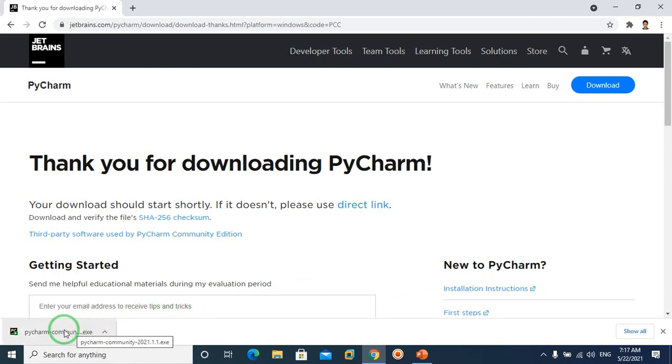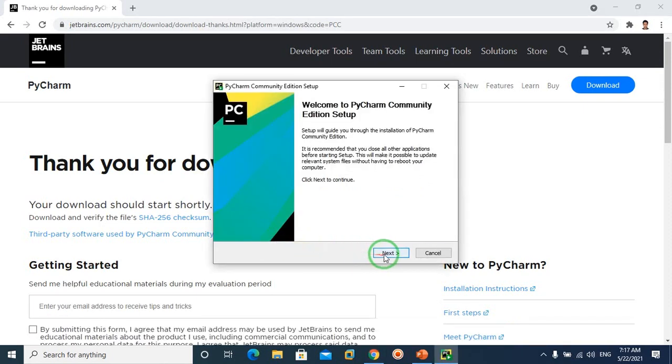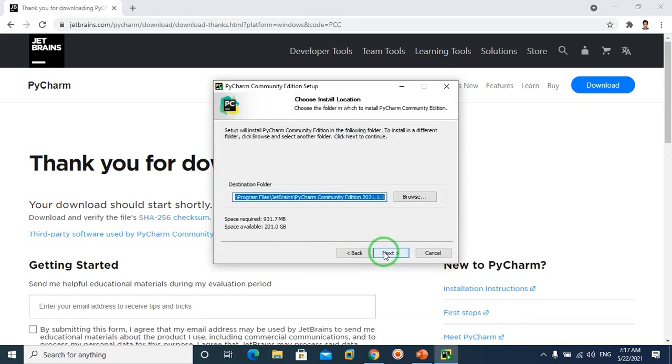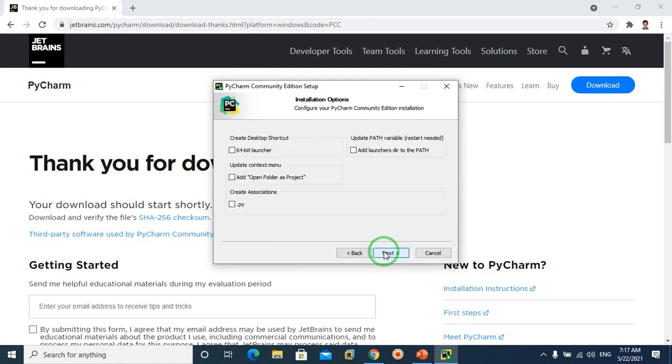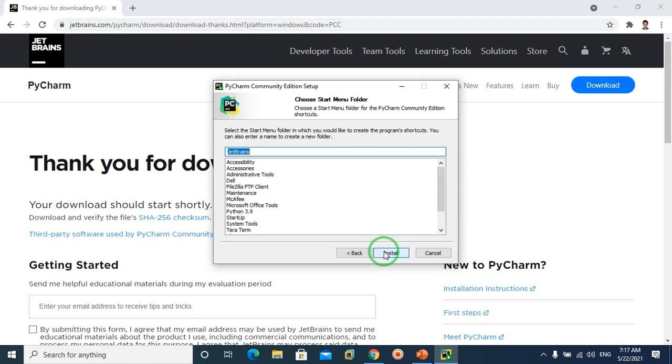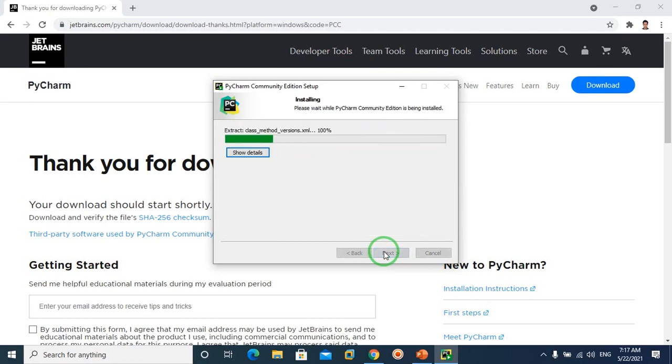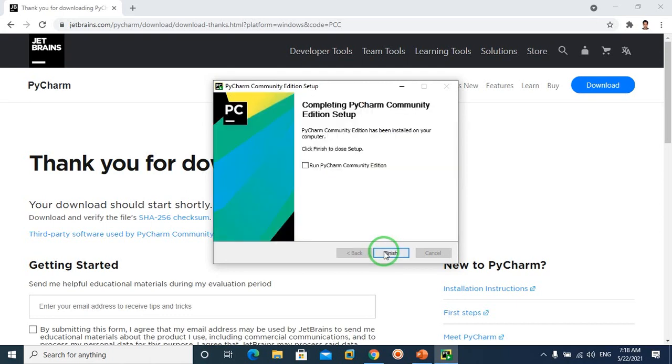Now we will click on the PyCharm community file and we'll run the installer. So here we will click next. I will leave the destination folder as it is, and I will click next, and next again, and then install. And click finish.